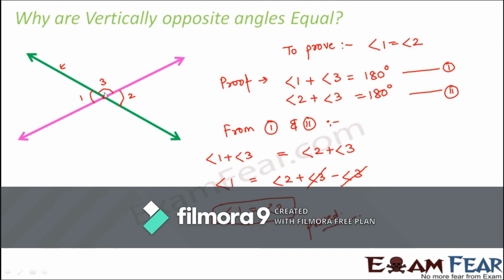So this is how we have proved that vertically opposite angles are always equal. In a similar way, you can also prove that angle 3 is equal to angle 4. Maybe you can do that as an exercise for yourself.